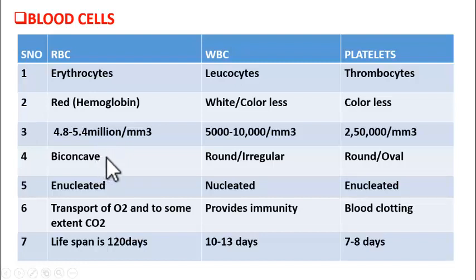Got it, students? Next, shape of WBC, round or irregular. Here it is round or oval. Next, the nucleus condition. There is no nucleus in RBC, that is in mature RBC, but when RBC is in younger, immature condition, it has a nucleus, but once it turns into a mature one, the nucleus disappears because the lifespan is very short. So within that time, it does not require any nucleus. All the proteins required for its activity are already loaded in. So the nucleus is excluded. In that place also hemoglobin is placed so that more oxygen molecules can be carried.